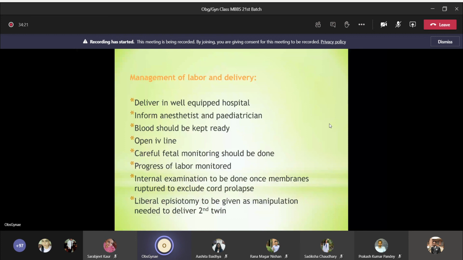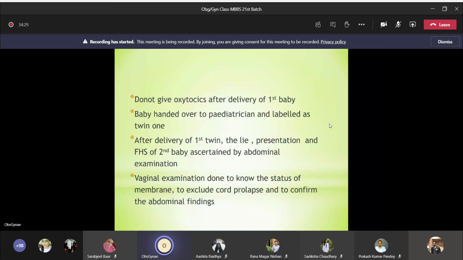Do not give oxytocin after delivery of first baby. Baby should be handed over to pediatrician and labeled as twin 1. After delivery of first twin, the live presentation and FHS of second baby is ascertained by abdominal examination. Vaginal examination is done to know the status of the membrane, to exclude cord prolapse, and to confirm the abdominal findings.